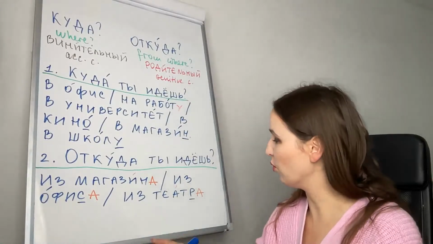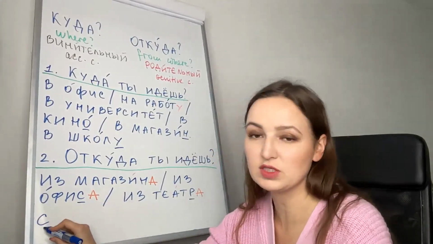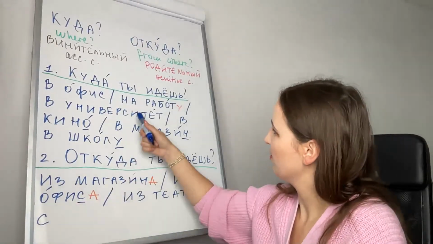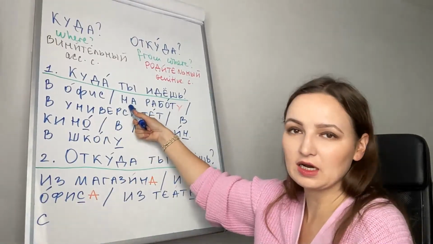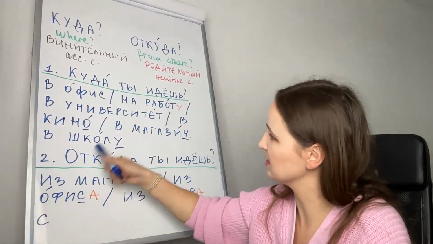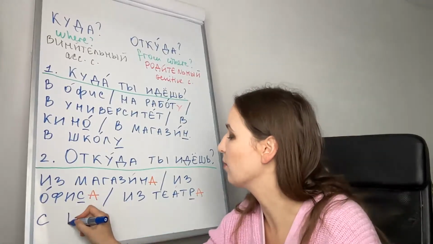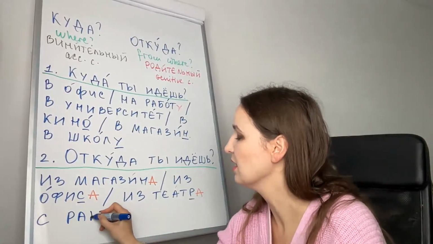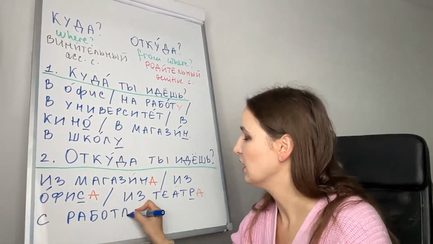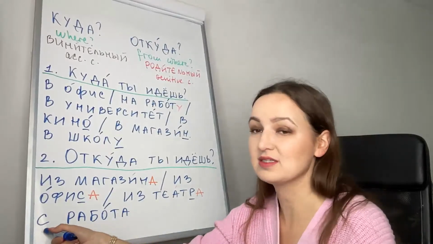Так, что еще? С работы. With работа, we will not use из, we will use the preposition с. Because here we had на работу. When we say from work, на is replaced by с. С работы. Memorize these things. С работы. So we will not use из, we will use с.